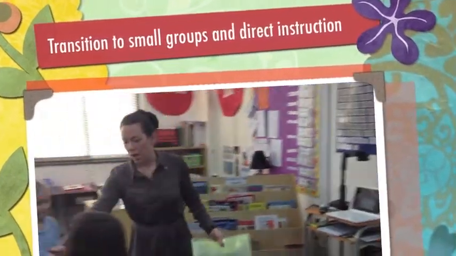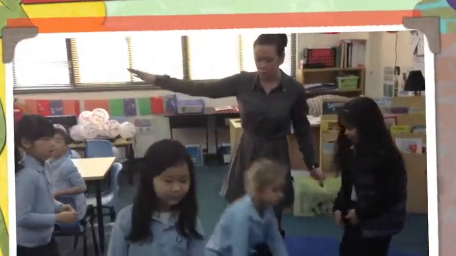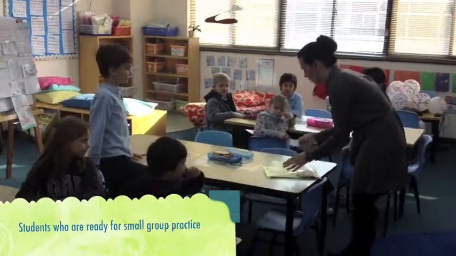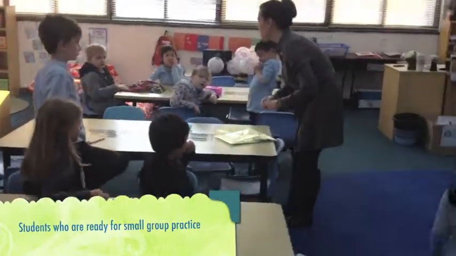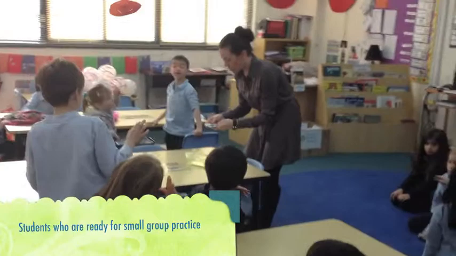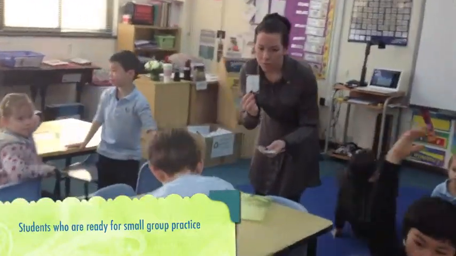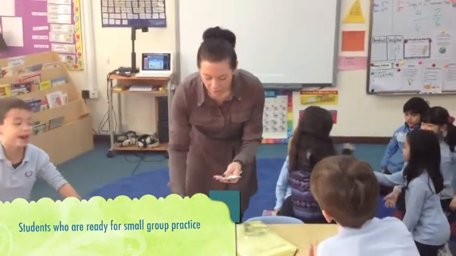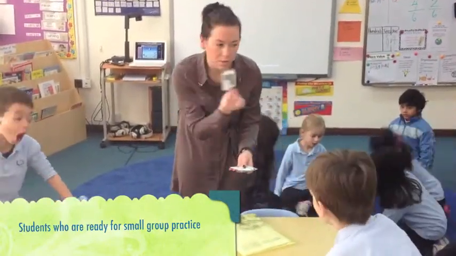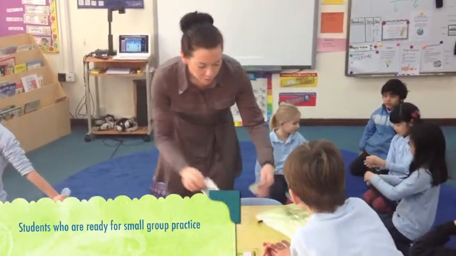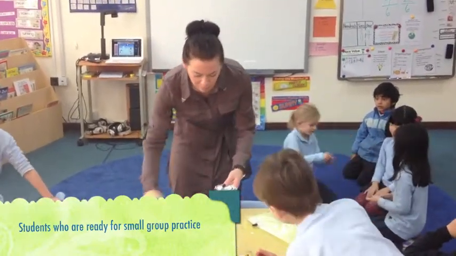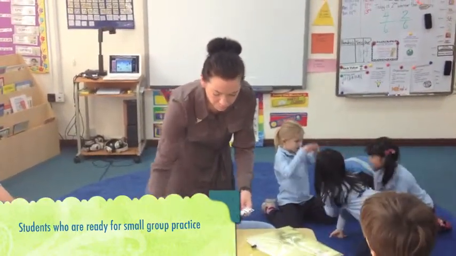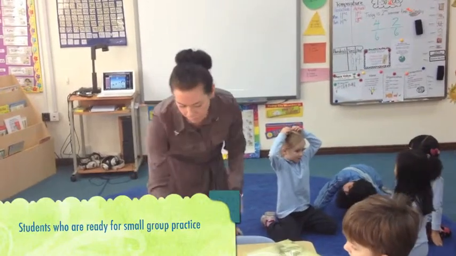I want Bree, Vedant, Amy, Hisu, and Alice to the rug, please. Come to the rug. I'll work with you in a minute. Let me give directions to this group, and then I'll work with you. All right. So right now, you are going to play a matching game, okay? Who's ever played memory? Yeah? Okay. So what I have here are the fractions, and then I have the pictures that go with the fractions, just like we did here, okay? So I'm going to take my pile, and I'm going to separate the fractions and the pictures, okay? So I'll have two piles.